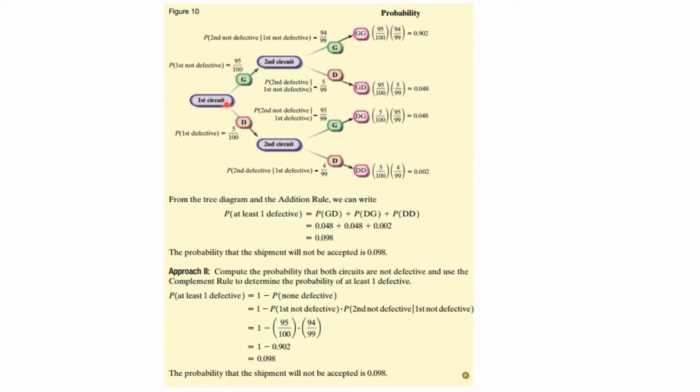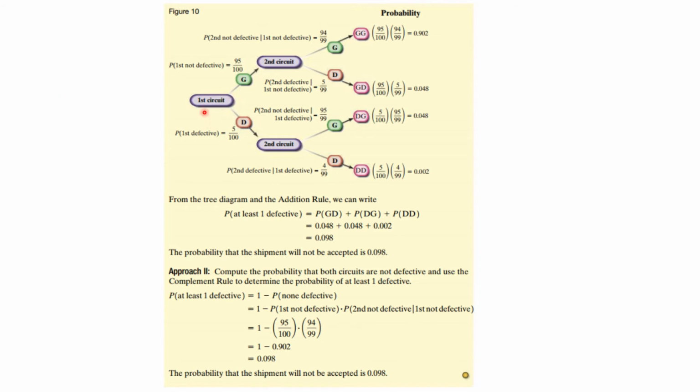Now here, what can happen is I can get a good one, but then I can get a defective one. Again, I multiply the probabilities and I get this, and so on. Now, the probability that at least one is defective is going to be the sum of the ones where you have at least one defective. And so it's going to be this number that is getting a good, then followed by a defective. This, the probability of getting a defective followed by a good, and this one, which is going to be the probability of 2 defectives. And we get those from the tree.